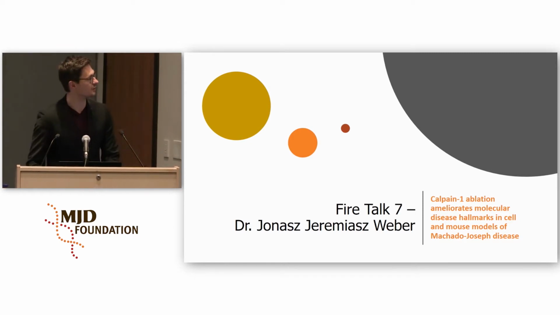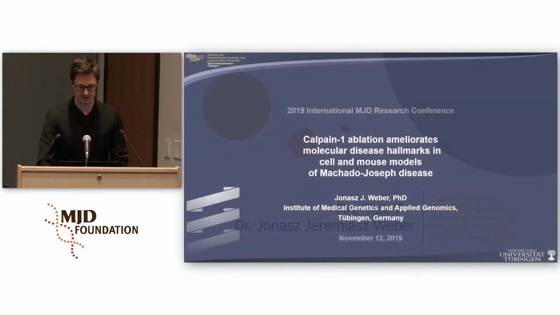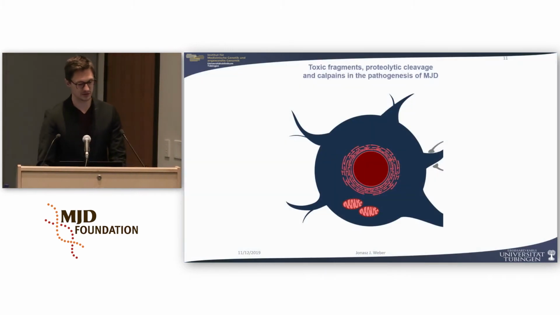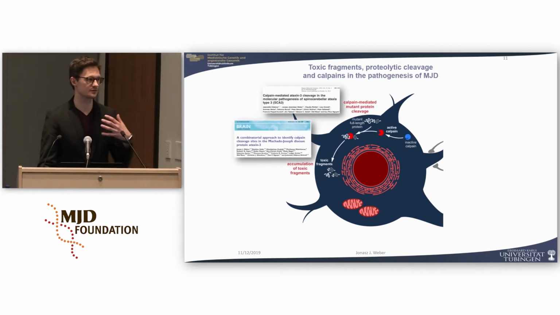And today I'm going to tell you something about toxic fragments, proteolytic cleavage, and calpains in the pathogenesis of MJD. As we all know, there are different concepts of pathological mechanisms, molecular pathology in MJD, and one of the concepts is based on the toxic fragment hypothesis. The idea is that the full-length protein, Ataxin-3, is cleaved into smaller fragments, and these fragments are even more toxic than the full-length protein. Several enzymes were associated with the fragmentation.